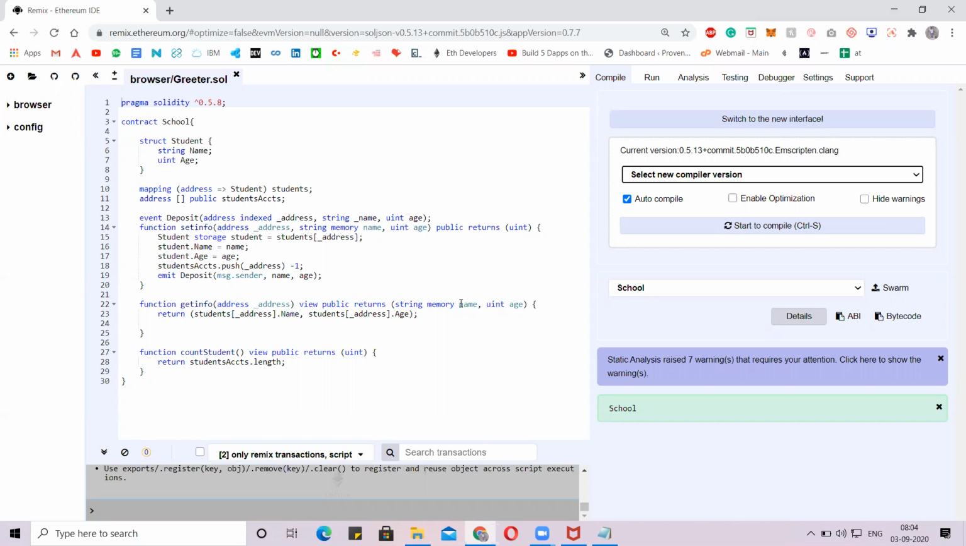So now we'll move on. As I told before, we are writing a contract where we'll store student details like name and age to one of the addresses, to our address, so that when we call that address, we'll get that data. The first and foremost thing we have to do is declare the contract.